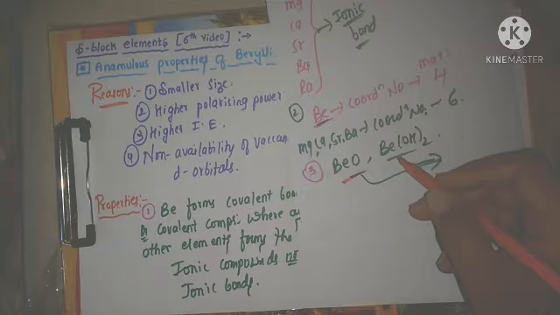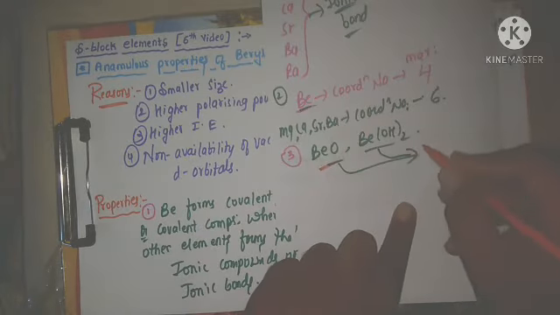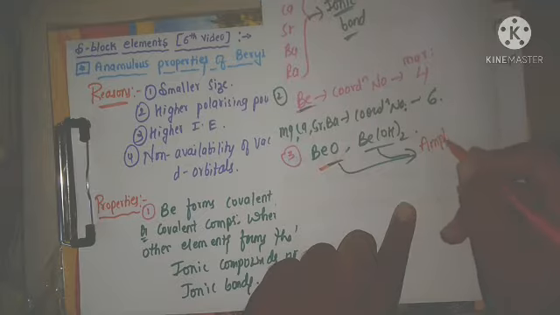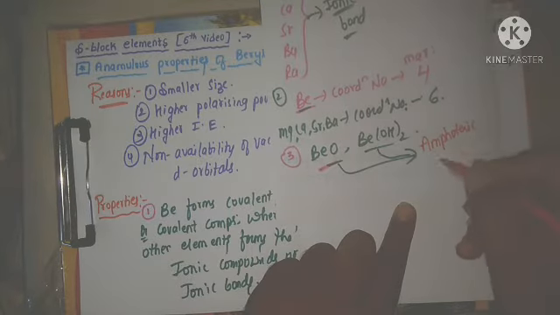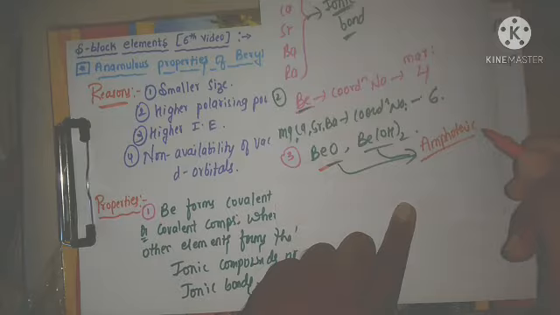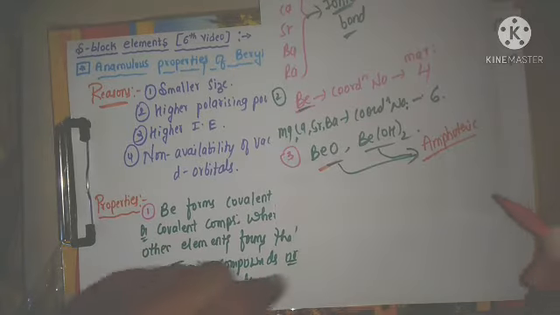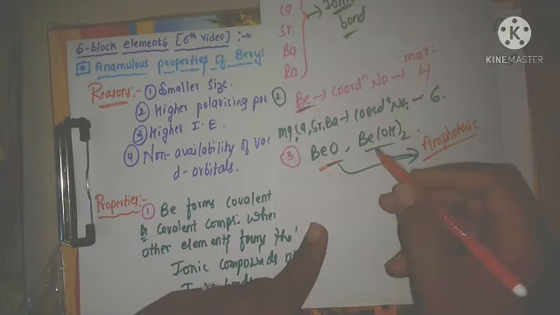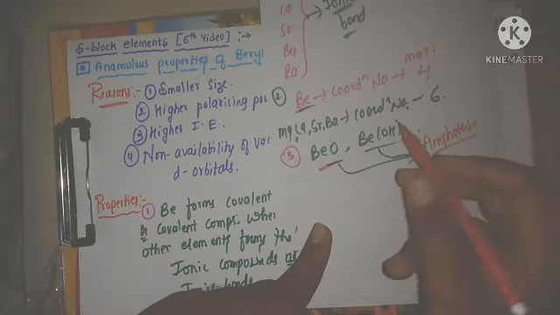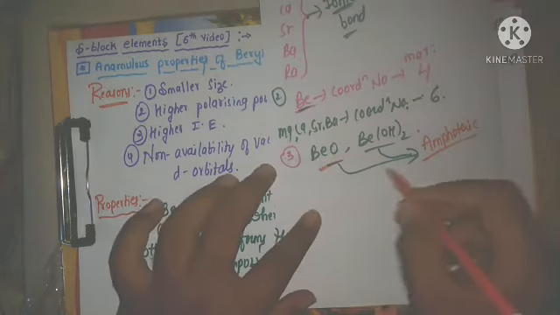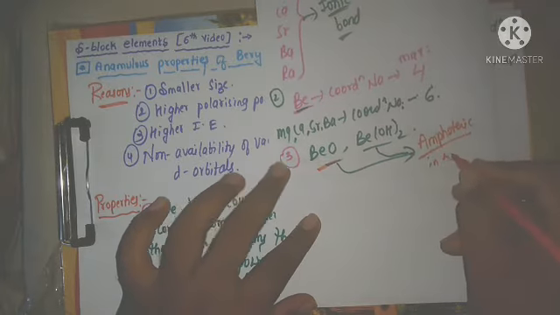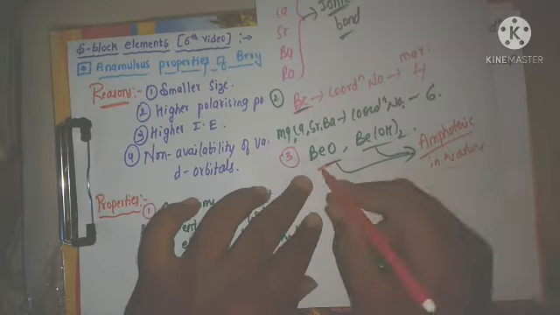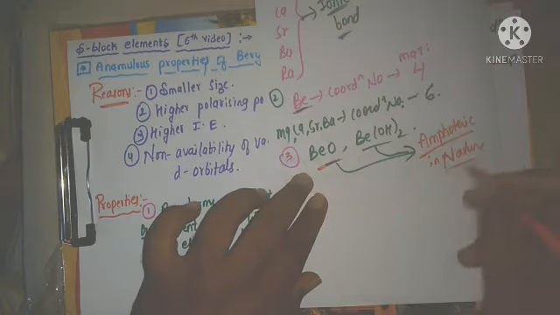Beryllium hydroxide can act as acid sometimes, base sometimes. Means these oxides and hydroxides of beryllium are amphoteric. Amphoteric means both acidic as well as basic. Such nature is called amphoteric. Means oxides and hydroxides of beryllium are amphoteric in nature,